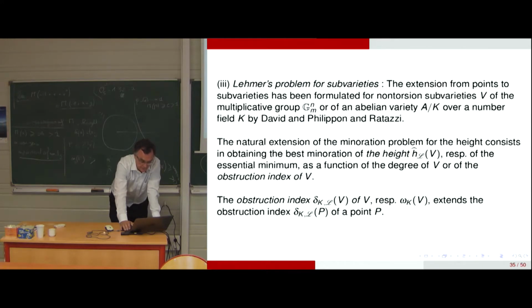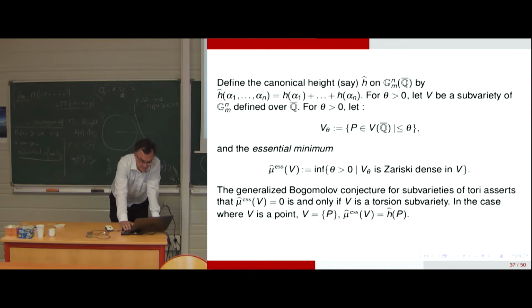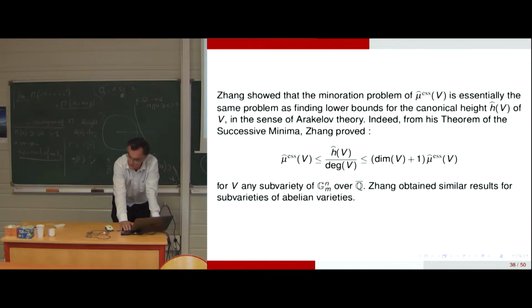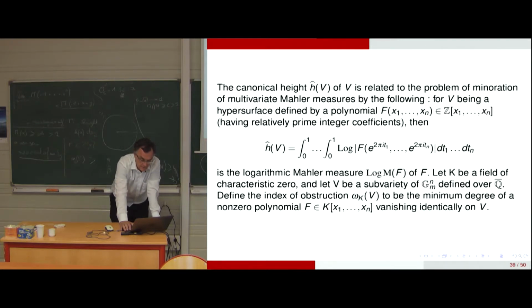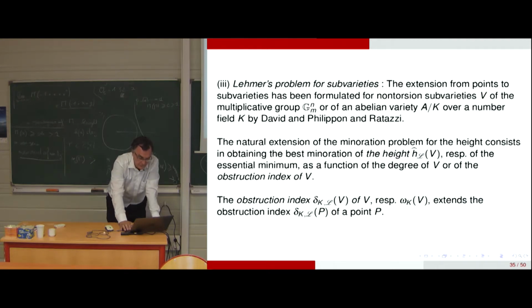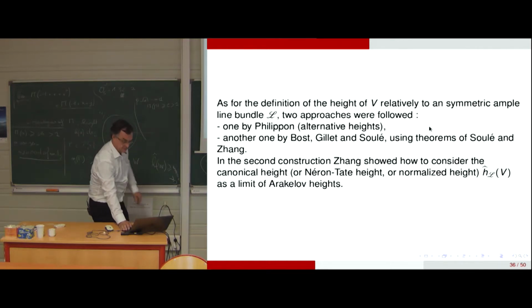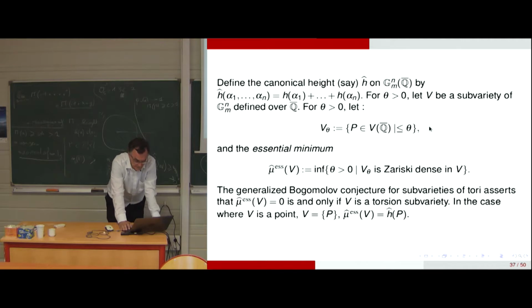And for subvarieties, so the Lehmer problem for subvarieties, I didn't give details because it requires a certain amount of material, but it exists. I just mentioned the idea with subvarieties there.